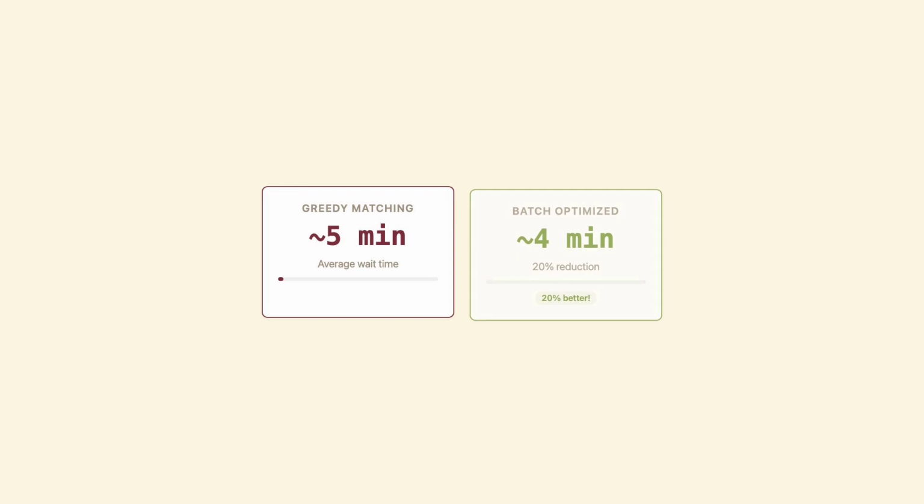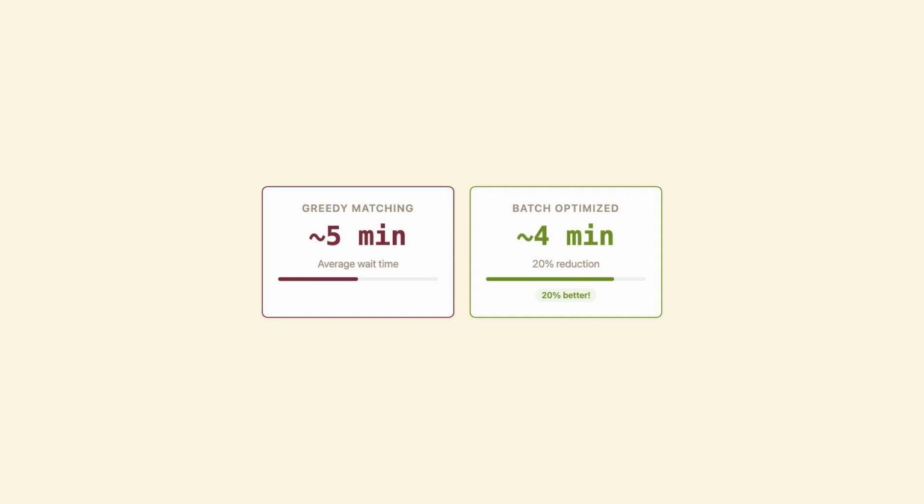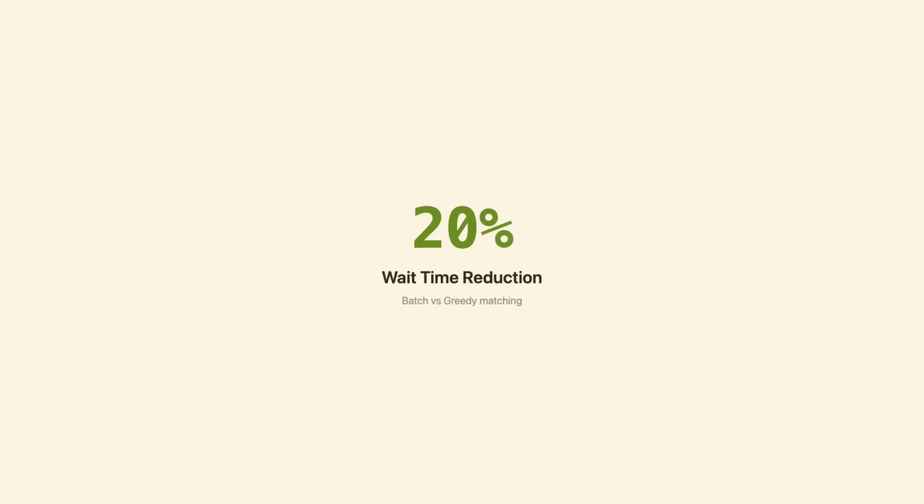The result? Batch matching reduces average wait time by about 20% compared to greedy matching. Across 20 million daily trips, that's millions of minutes saved every single day.